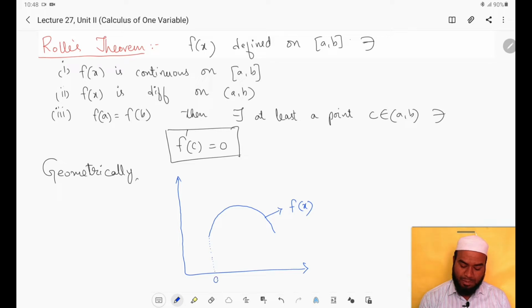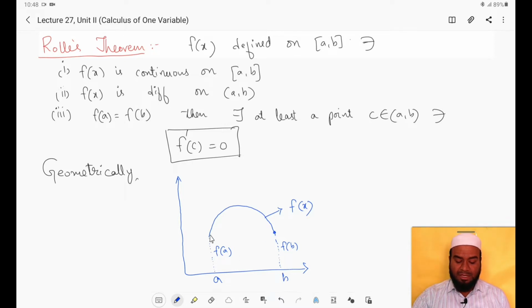Let this be the point A and this be the point B. You observe that this height is f of b and this height is f of a.